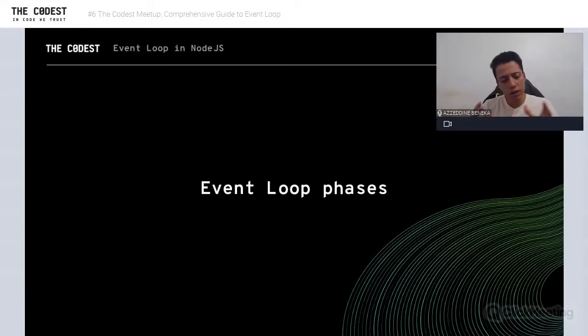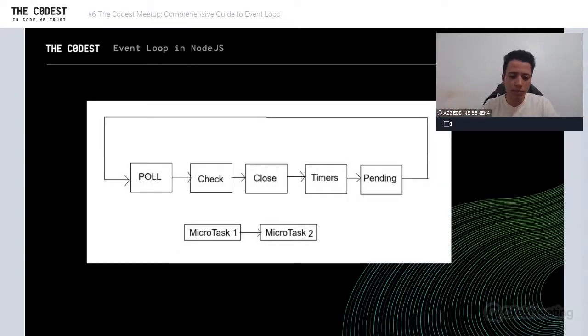So already we have said that Node.js is supported with external libraries to handle multi-threading, okay? But JavaScript runs in a single thread. So the event loop differs from the event loop in the browser in the number of queues. And this is complex because the event loop in the browser is optimized, okay?